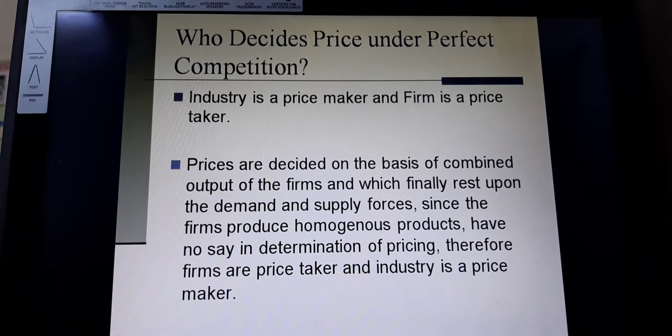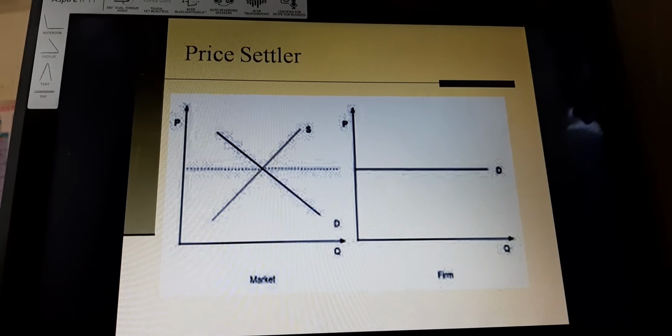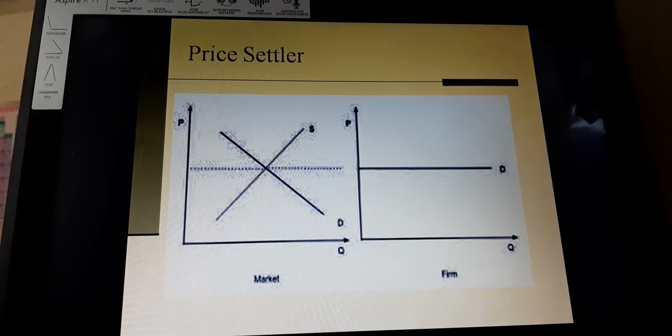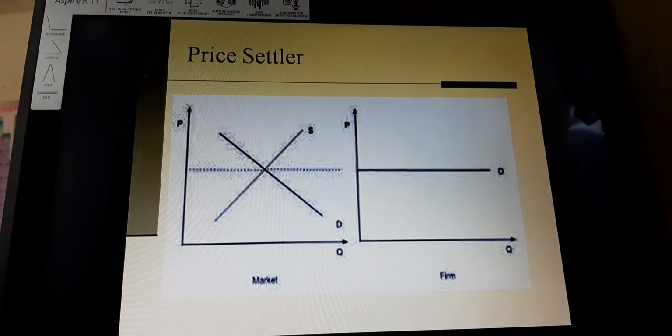In the graph, it is evident that on the x-axis we have taken the output, and on the y-axis the price in the form of average revenue and marginal revenue has been shown. On the left extreme panel we have the industry curve, that is the demand and supply curve, and the point where they intersect is the price which has been settled by the demand and supply forces.